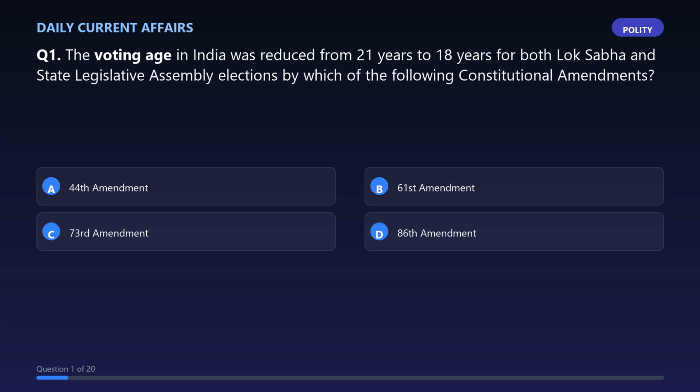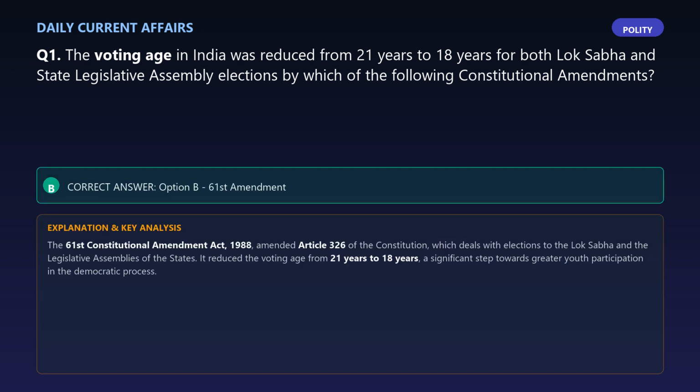Question 1. The voting age in India was reduced from 21 years to 18 years for both Lok Sabha and State Legislative Assembly elections by which of the following constitutional amendments? The correct answer is option B, 61st Amendment.